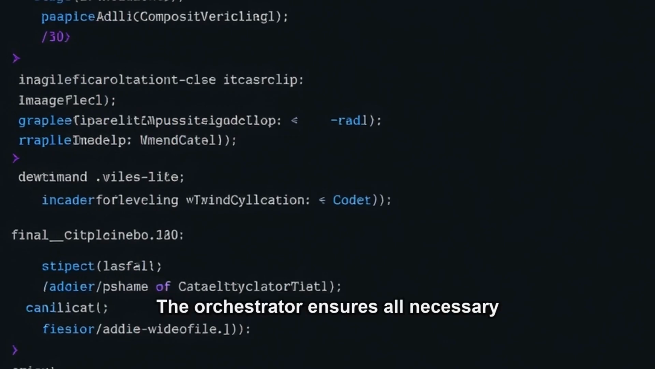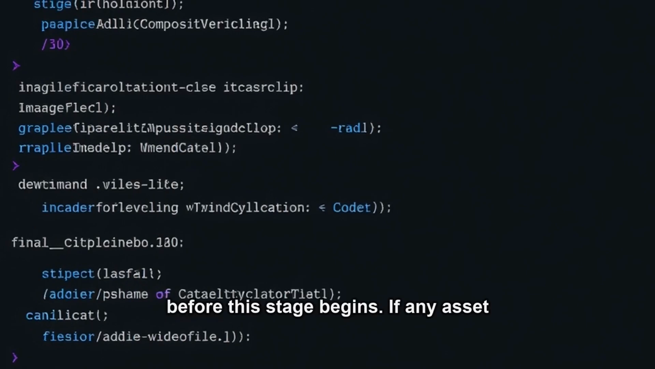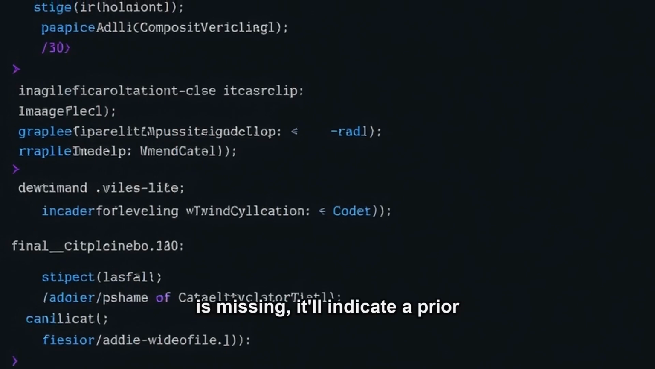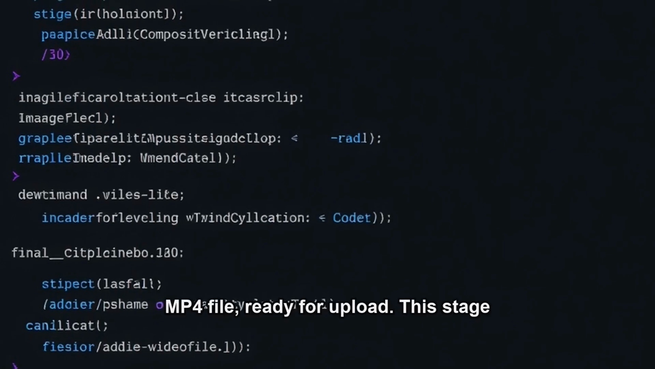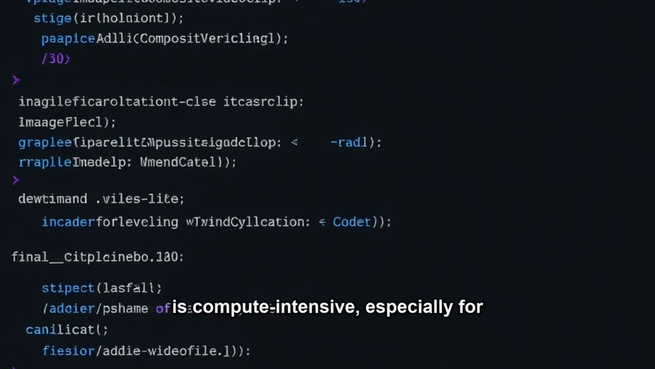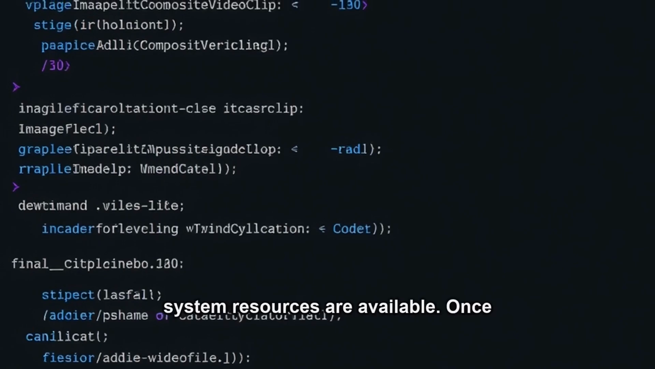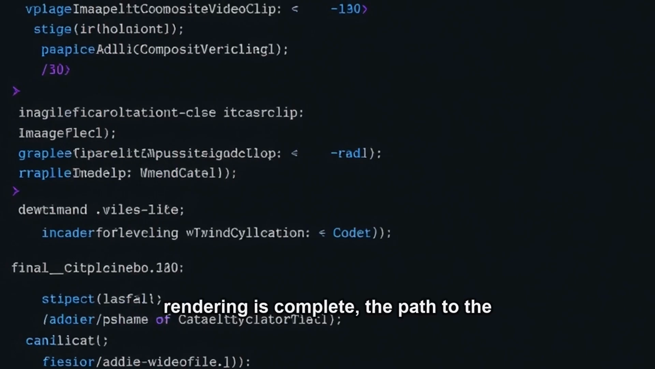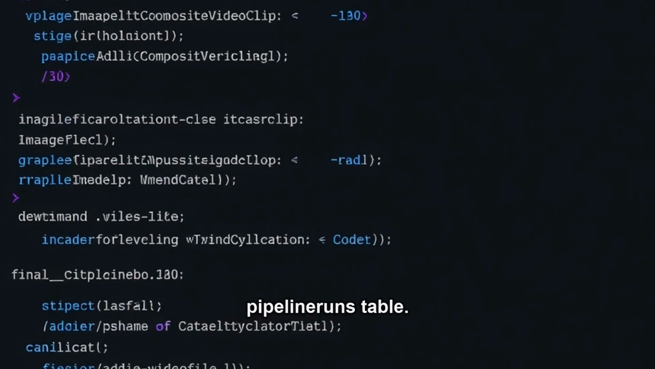The orchestrator ensures all necessary assets, scripts, audio, images exist before the stage begins. If any asset is missing, it'll indicate a prior stage failure. The final output is an MP4 file, ready for upload. This stage is compute-intensive, especially for longer videos, so I ensure appropriate system resources are available. Once rendering is complete, the path to the final video is updated in the pipeline_runs table.